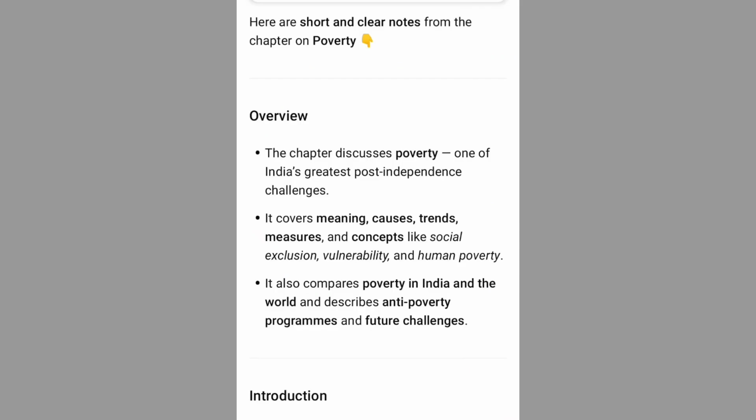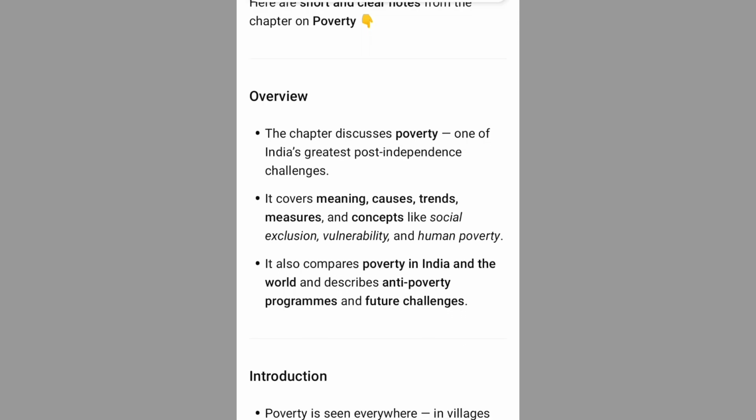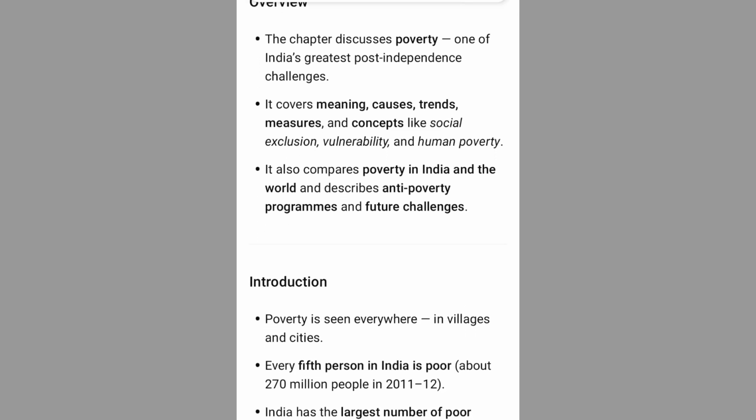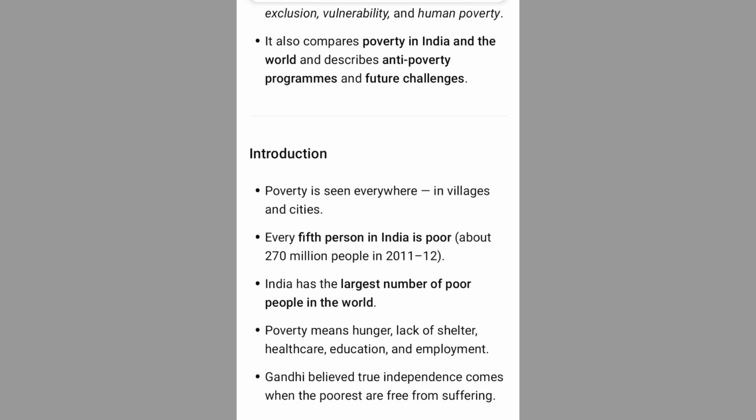Short and clear notes from the chapter on poverty. Overview. The chapter discusses poverty, one of India's greatest post-independence challenges. It covers meaning, causes, trends, measures, and concepts like social exclusion, vulnerability, and human poverty. It also compares poverty in India and the world and describes anti-poverty programs and future challenges.